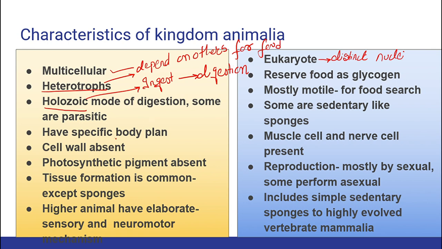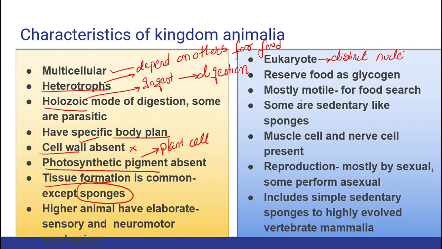Now, they have a specific body plan. Is a cell wall present or absent in an animal cell? It is absent in an animal cell. It is a feature of a plant cell. Right? Photosynthetic pigment, again a feature of a plant cell. Now, biology is all of exception. Tell me an animal which possesses photosynthetic pigment. Tissue formation you will see in the organism. Almost in all the organisms, tissue formation will be present except for porifera. Phylum porifera, that means sponges. You will see aggregation of the cells, but it is not going to form tissue.